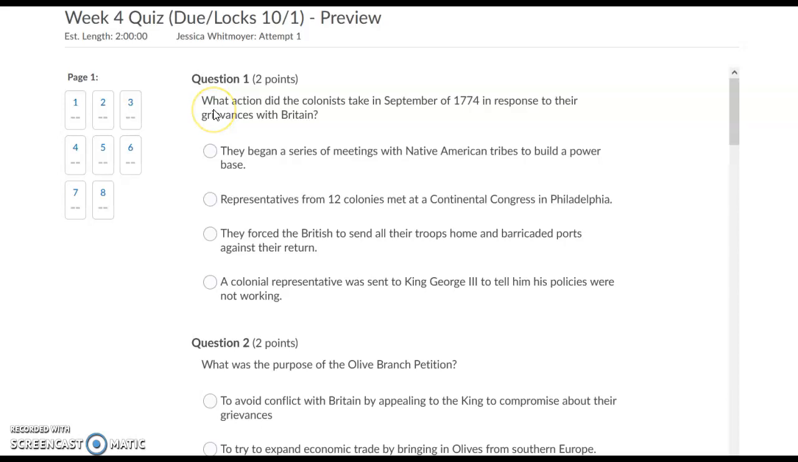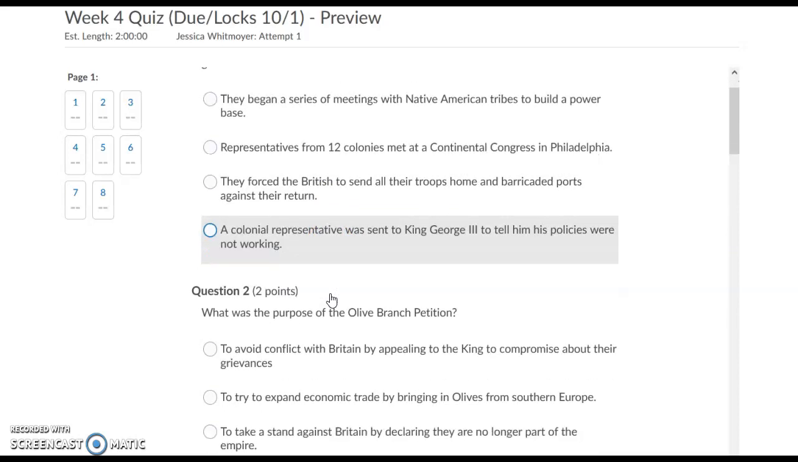Question 1. What action did the colonists take in September of 1774 in response to their grievances with Britain? They began a series of meetings with Native American tribes to build a power base. Representatives from 12 colonies met at a Continental Congress in Philadelphia. They forced the British to send all their troops home and barricaded ports against their return. A colonial representative was sent to King George III to tell him his policies were not working.